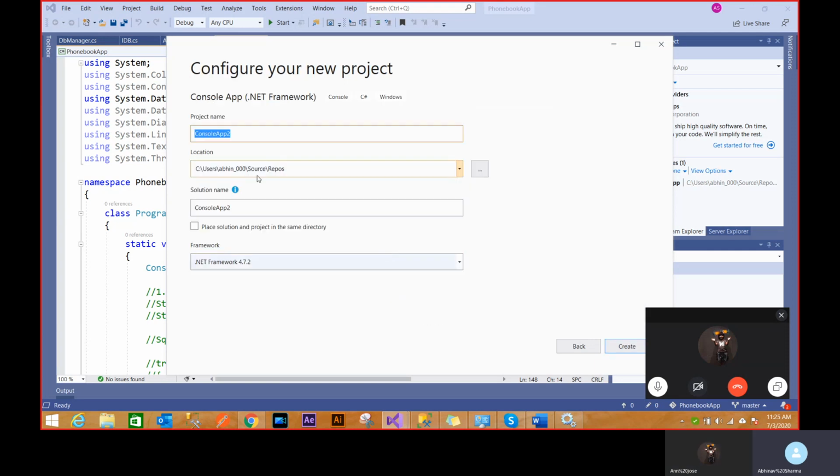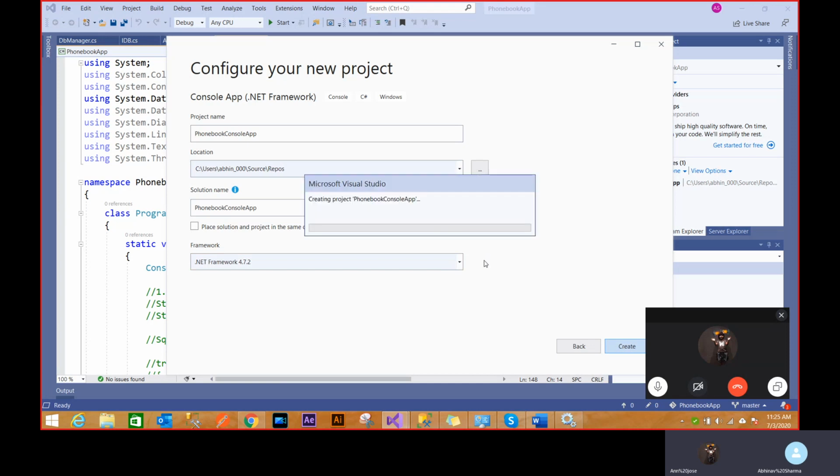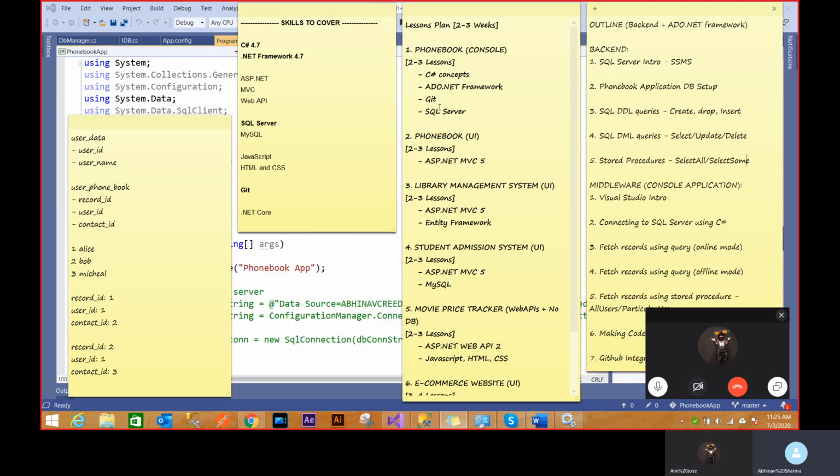The next thing is where it's going to be created. I'll create it as a phone book console app, and I'm using the latest framework, which is nice because it will have all the features. I can switch to multiple frameworks, but there's no point learning on an old framework. So I'll just create this application, and it'll be created with a very basic skeleton. That's why I want to start with a console application first: if you create a UI initially, you'll see a lot of files created for you, and it becomes difficult to understand how the structure is created. If you get this, it will be easier to understand the next structure.